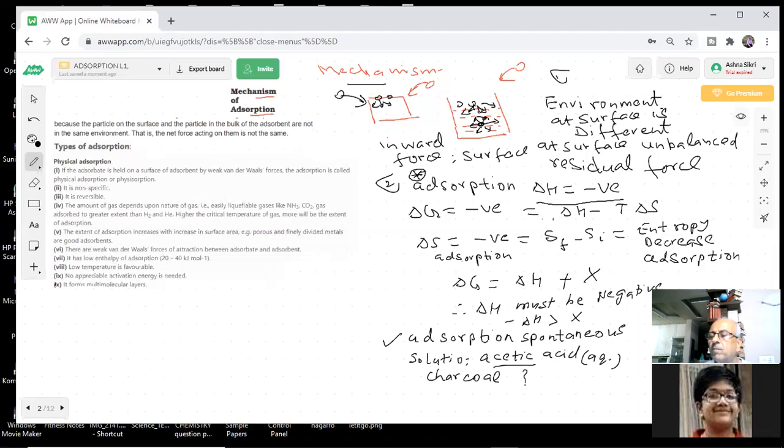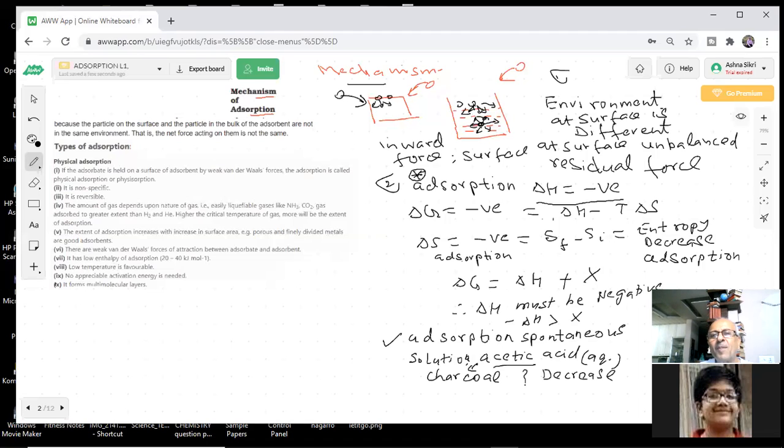Will the concentration increase or decrease? It will decrease, because adsorption will take place. Acetic acid particles, the solute particles, will get adsorbed on the surface of the charcoal, students. These are examples of adsorption happening in a solution also.